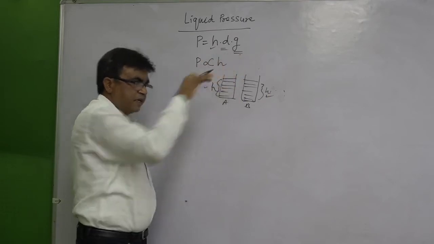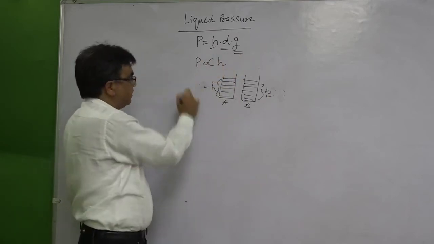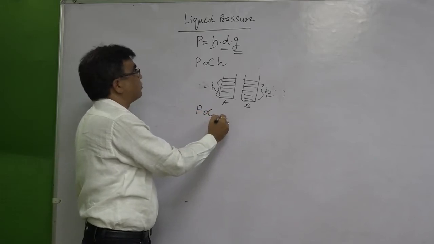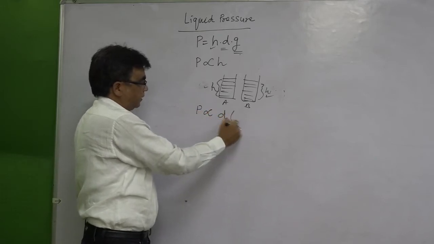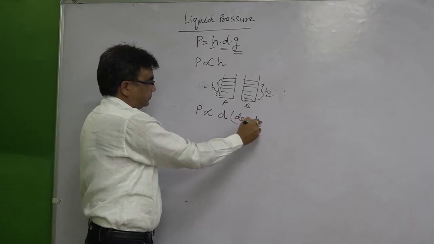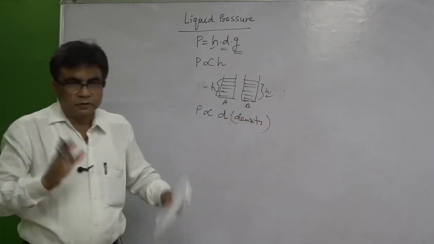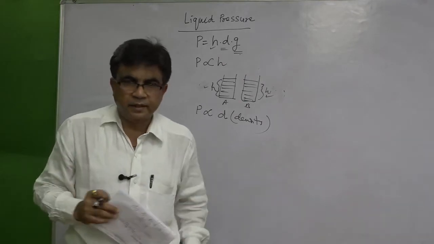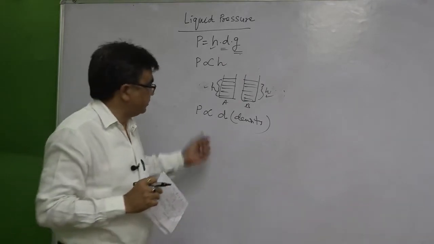G will remain the same at a place. So, in that case, pressure will be directly proportional to the density of the liquid. So, out of two liquids, the one which has more density will exert more pressure.